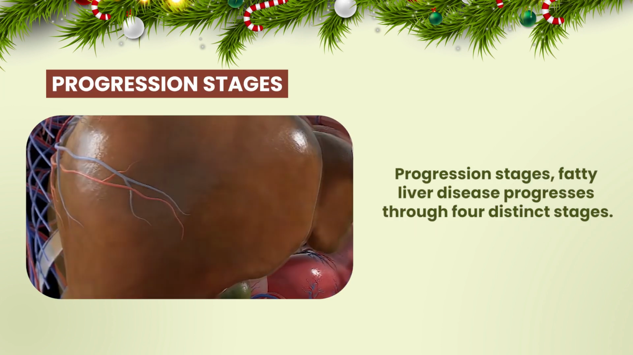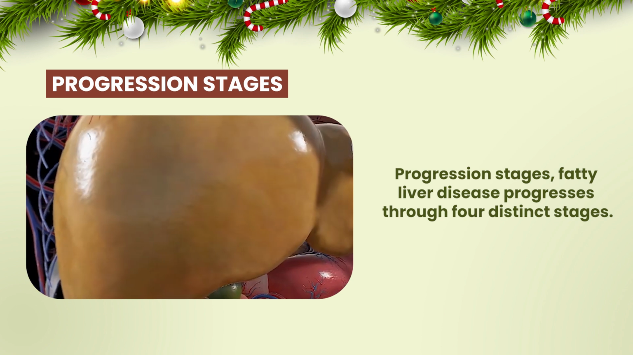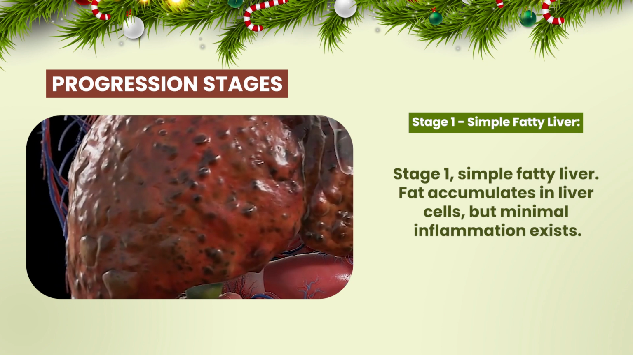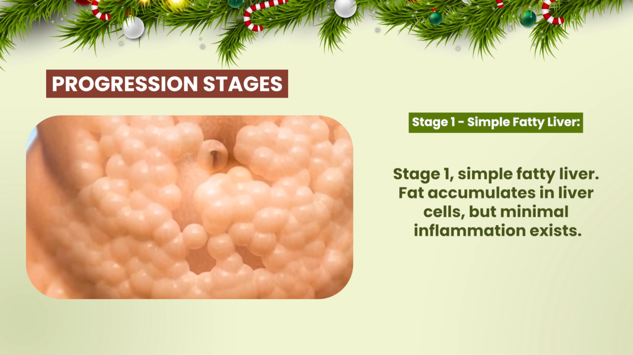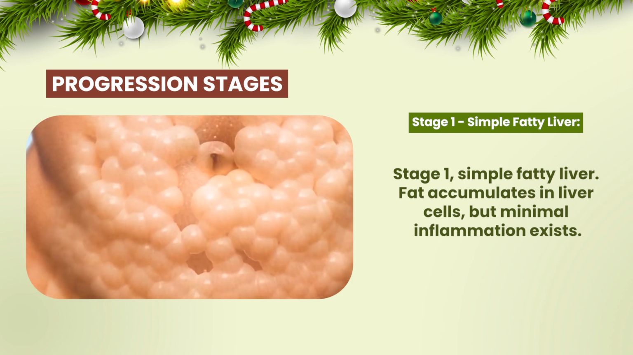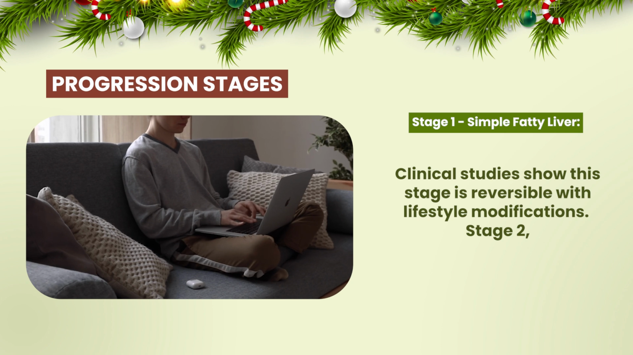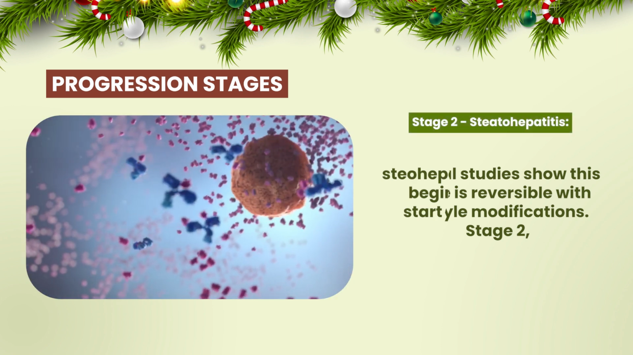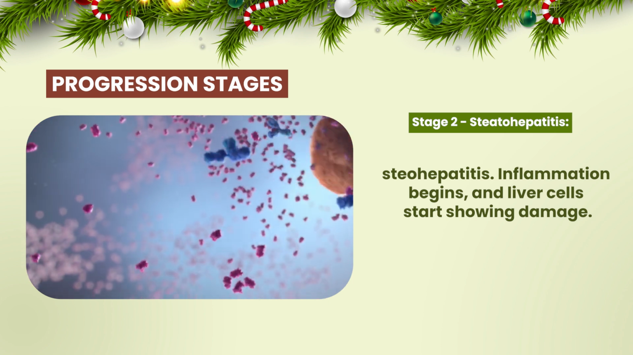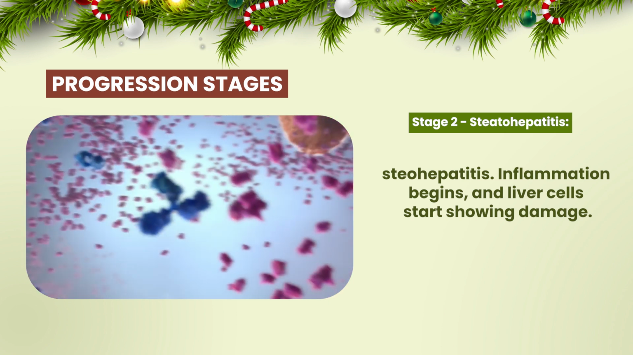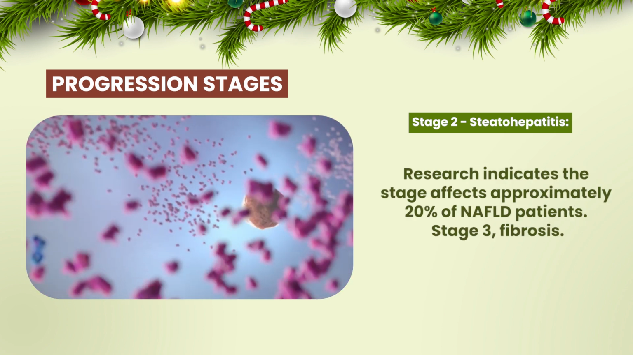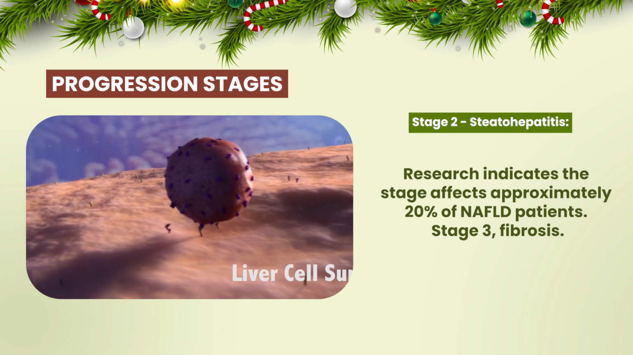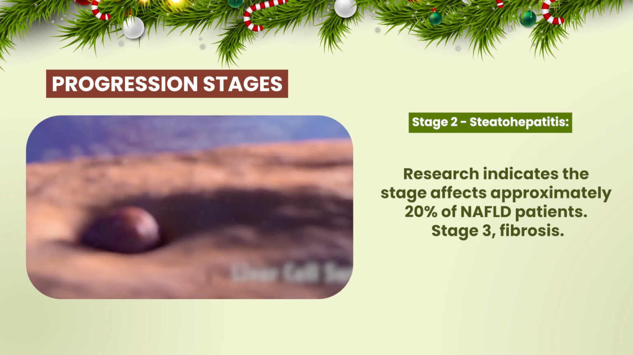Progression stages. Fatty liver disease progresses through 4 distinct stages. Stage 1, simple fatty liver. Fat accumulates in liver cells, but minimal inflammation exists. Clinical studies show this stage is reversible with lifestyle modifications. Stage 2, steatohepatitis. Inflammation begins, and liver cells start showing damage. Research indicates this stage affects approximately 20% of NAFLD patients.